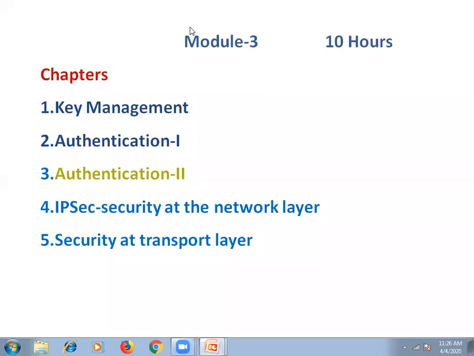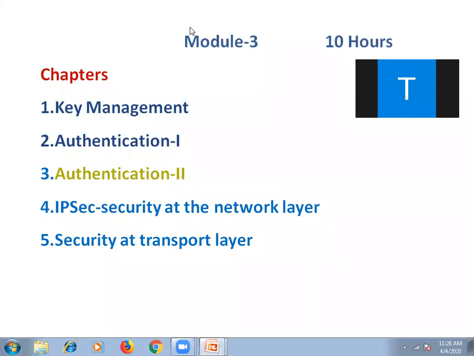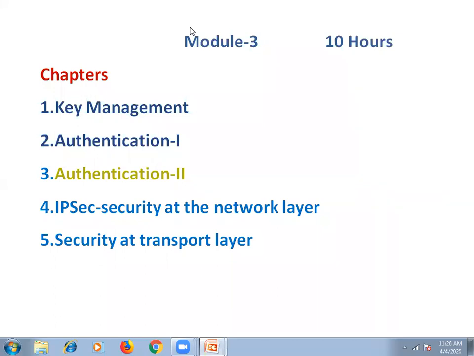Later we understood the key distribution center concept, the functions of KDC, key distribution center. Then two protocols are used under KDC functions.